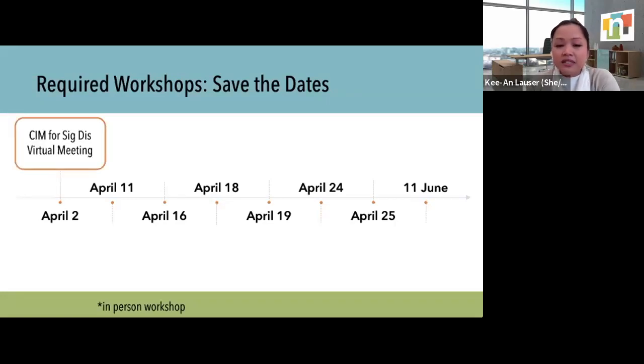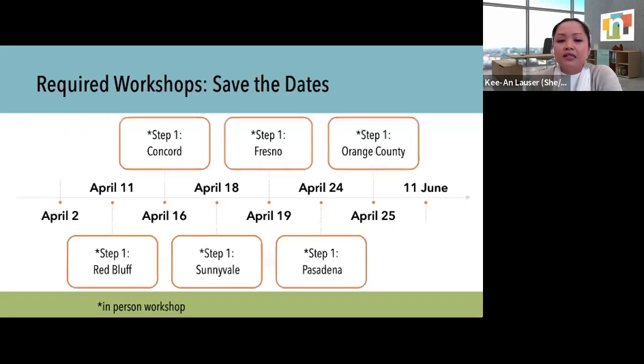As you can see, on April 2nd, we will have the intro for SIM for SIGDIS virtual meeting. SPP-TAP will also be holding in-person meetings to provide information around the Step 1 SIM for SIGDIS process. And these will be provided in 6 locations throughout the state of California. On April 11th, we will be in Red Bluff, April 16th in Concord, April 18th in Sunnyvale, April 19th in Fresno, April 24th in Pasadena, and April 25th, Orange County. I want to point out that LEAs are only required to attend one of these in-person trainings.